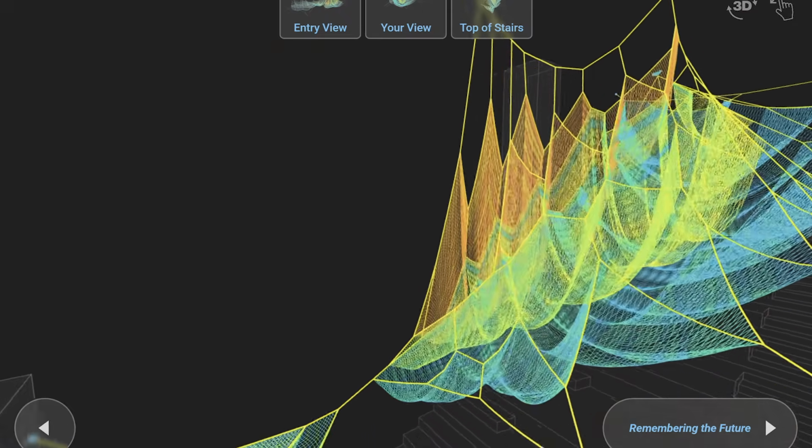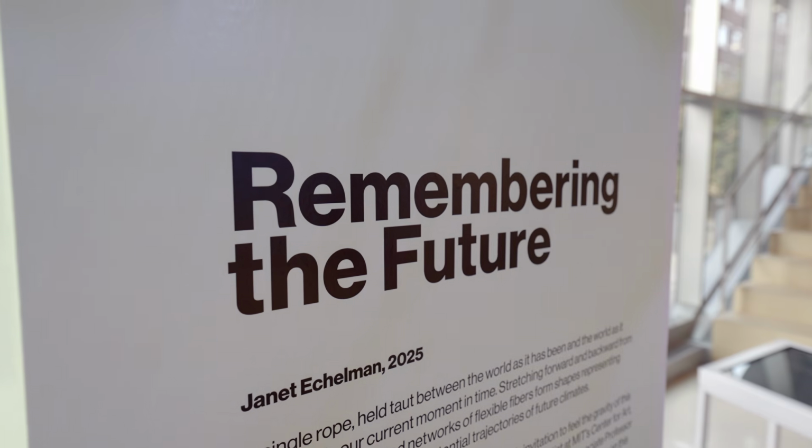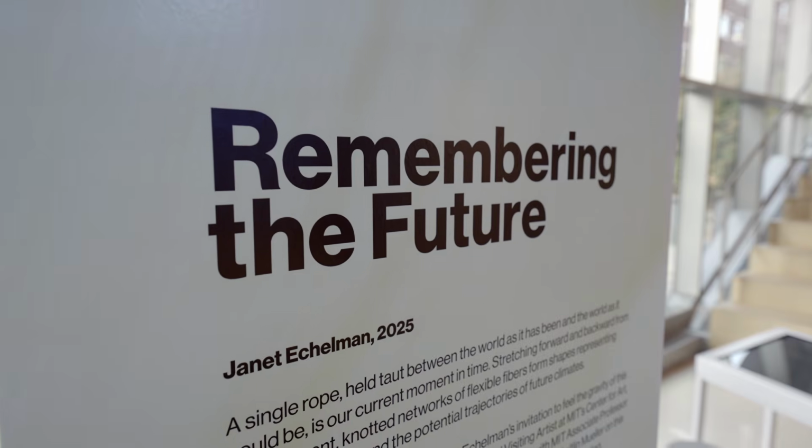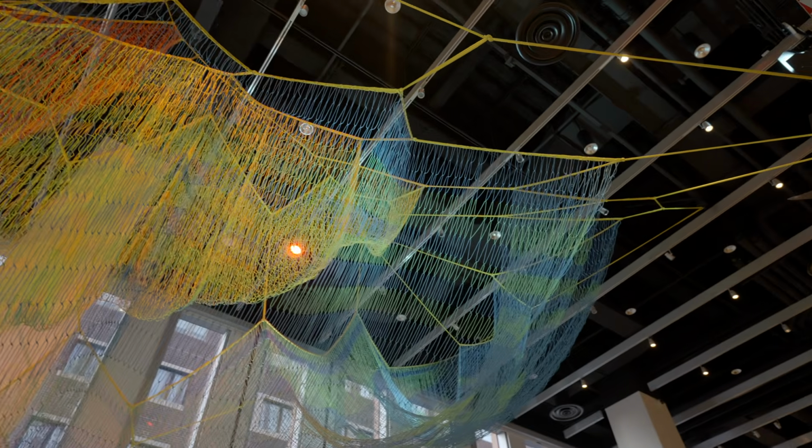But it's not data visualization. This is an artwork to look at different possible futures, possible trajectories. We often feel overwhelmed by the news about the climate. And part of the goal of this piece is to give us a moment of quiet.